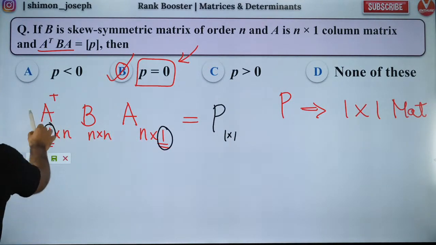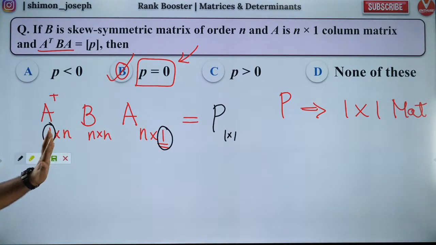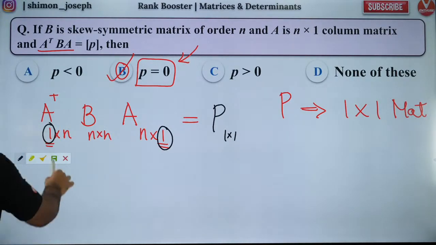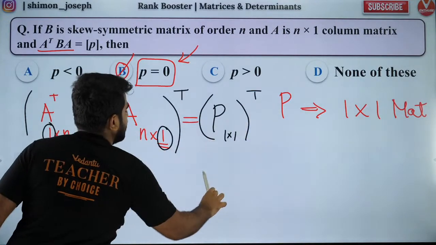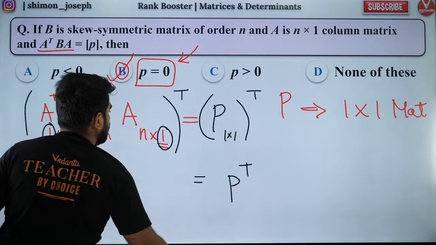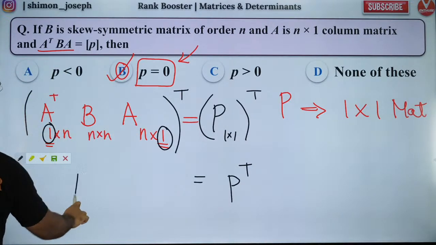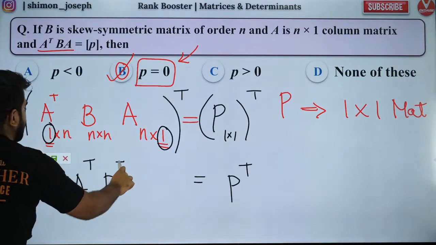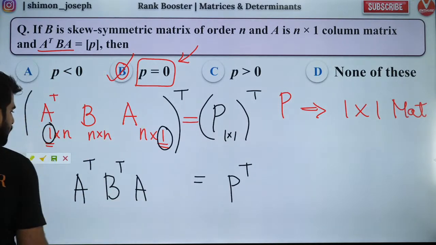Now, what I'm going to do is take transpose on both sides. Please listen carefully. Are you all clear? Fantastic. So, if I take transpose on both sides, what will I get? I will get P transpose. And here, I'll get reversal law. So I'll get A transpose, then B transpose, and then A transpose whole transpose, which will become A.